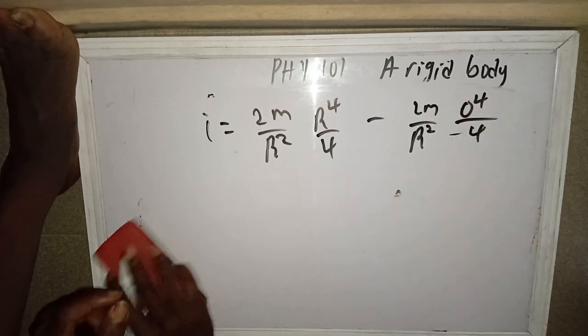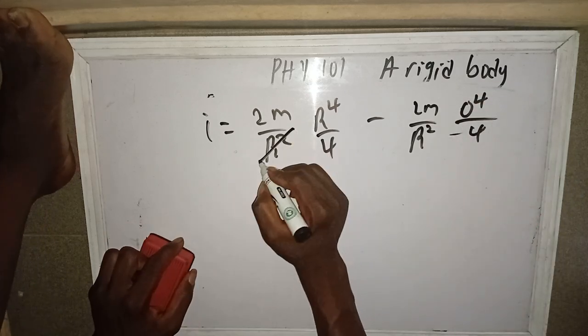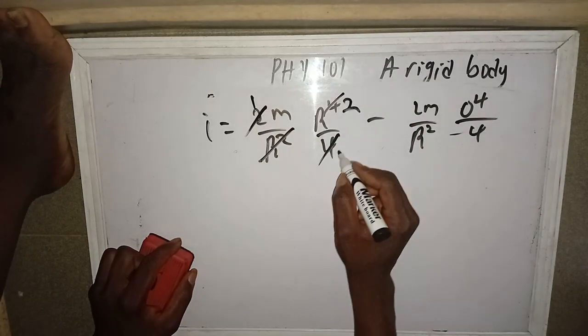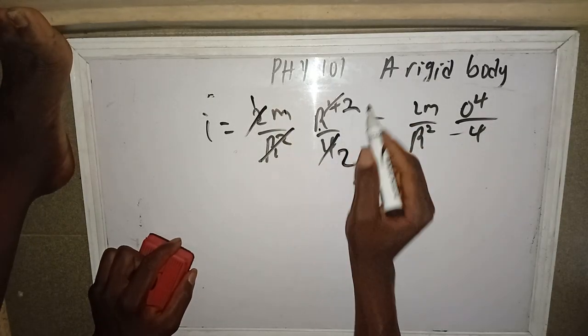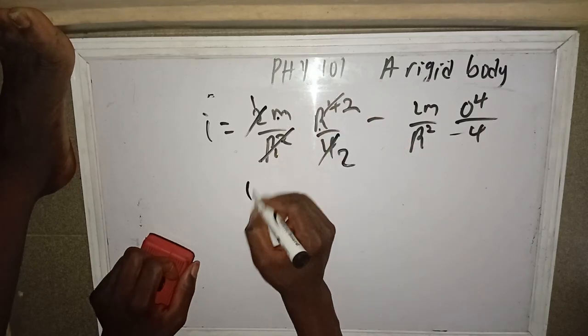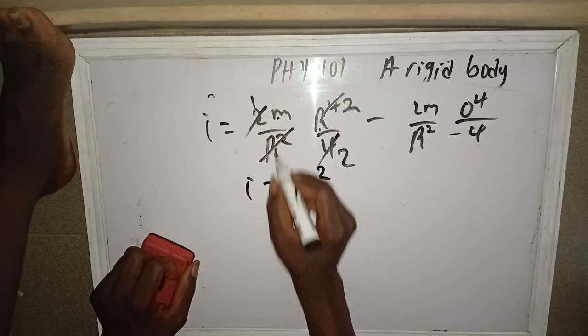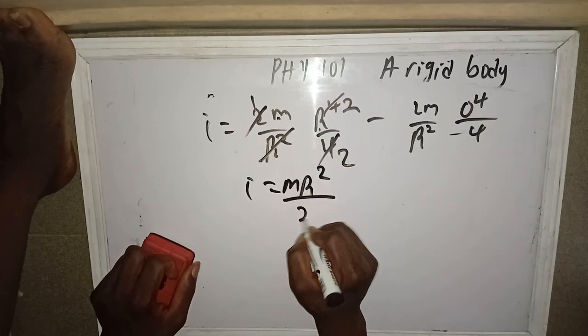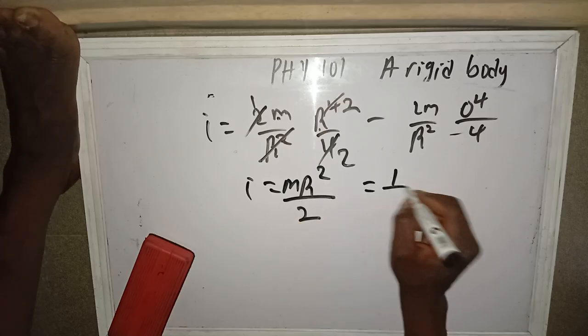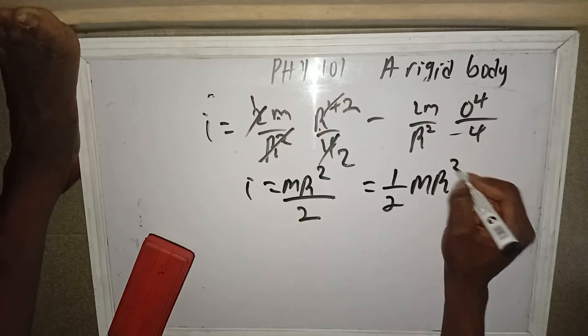So this one cancels out, we have 2 and 4 left. 2 here 1, 2 here 2. So we have m times r squared. This r squared and this r to the power 4 cancel to remain r squared. So we have m r squared over 2. So for a circular disc, the formula is m r squared over 2, which is the same as 1 over 2 m r squared.